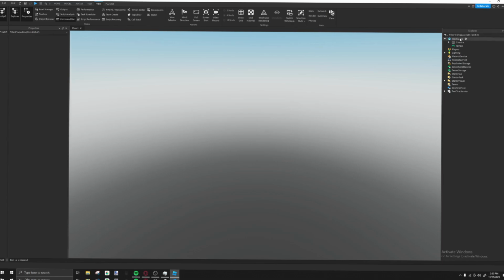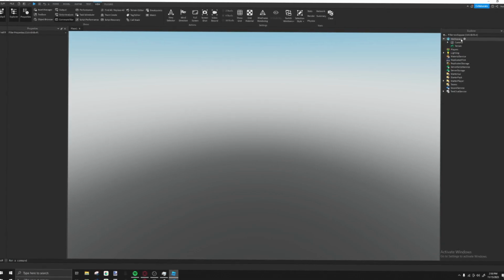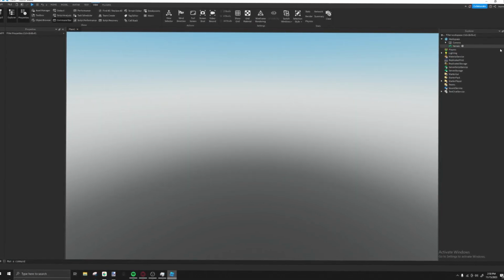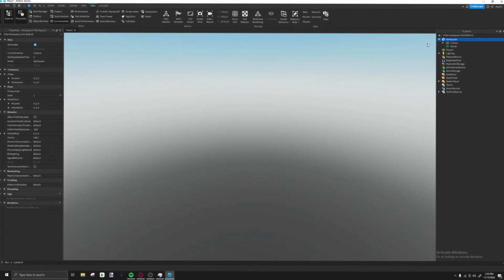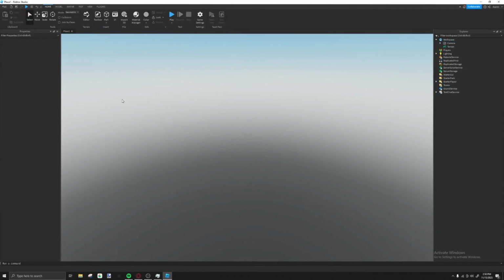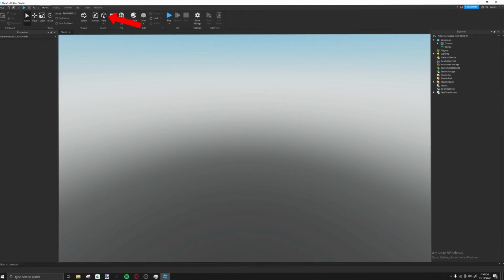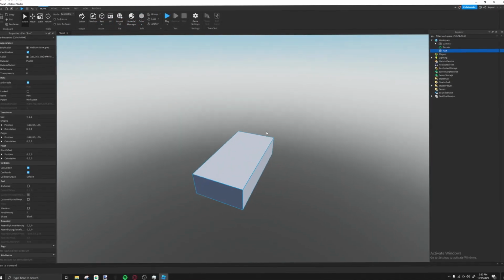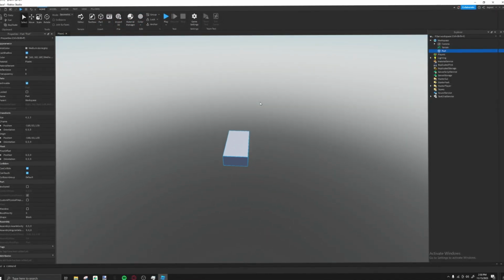So this is the Workspace. This is where all the parts, all the buildings, anything that's going to be visible in your game, that the player will be able to interact with, is going to be. So what we're going to do is insert a part right here next to Toolbox. It's going to be a little part. Click on it once and it'll render a part already in your game.